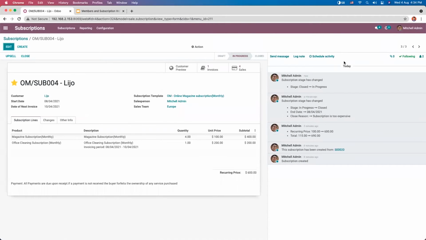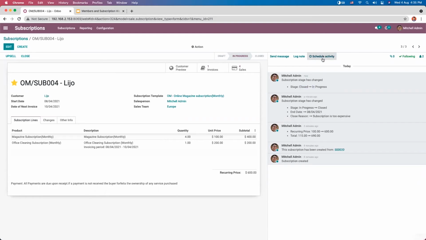Now here you can see a chatter section. That is, we can view the history of our subscription. That is some data related to subscription. Here we can see subscription is created from this sale order. Then the recurring price amount is changed. Then this subscription was closed before because of the reason that subscription is too expensive. And here you can see the change in stage. Like this way, you can view the history.